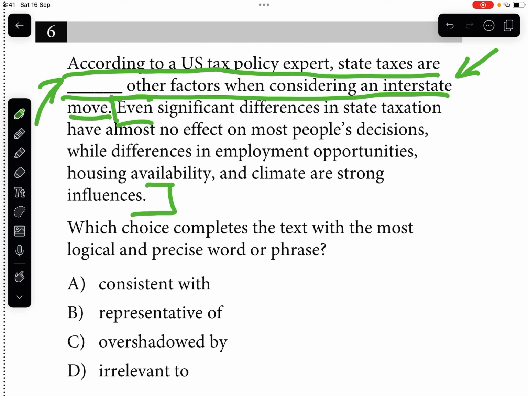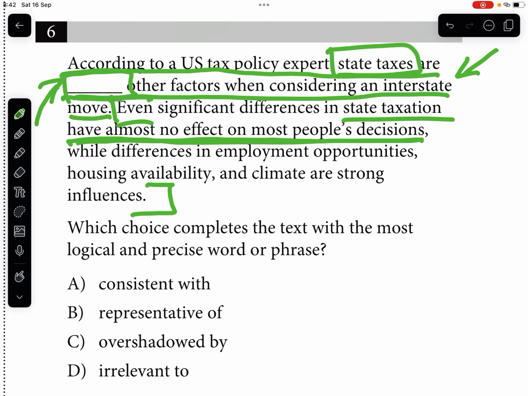Even significant differences in state taxation have almost no effect on most people's decisions, right? So that is our answer now. That state taxation is not important, right? And that is why state taxes are not important. Here's the word that we're looking for. They're not crucial.